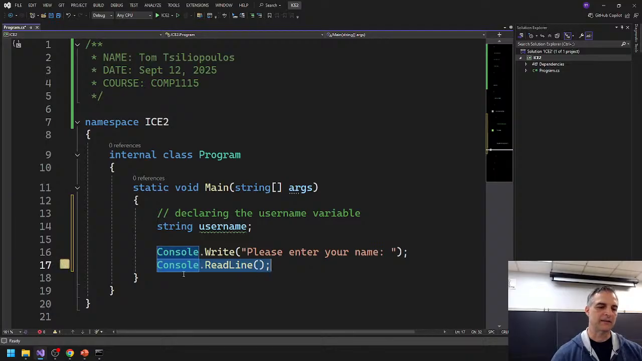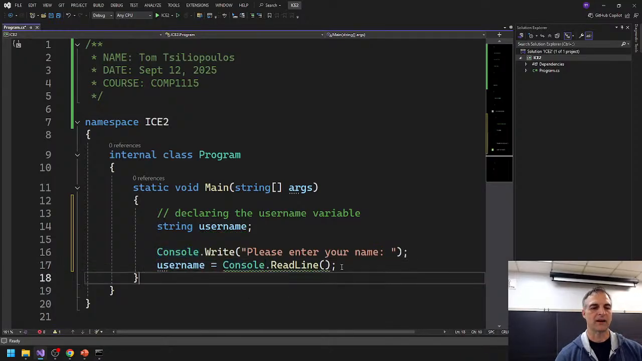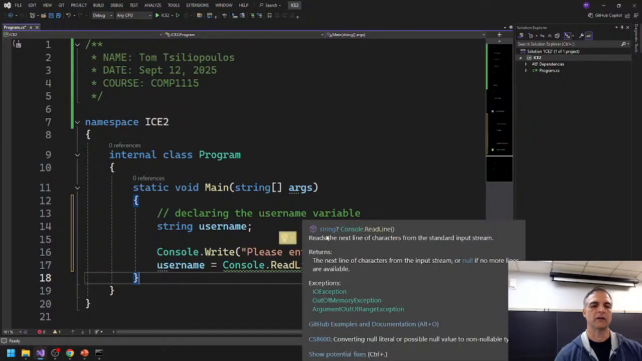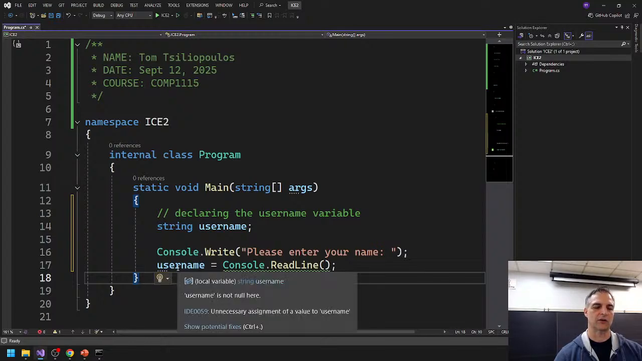Okay, so that means that I can do assignment. I can do something like this. Username is equal to this. Why? Because readline will take a string and from whatever the user enters and pass it into username. That's what it's going to do.